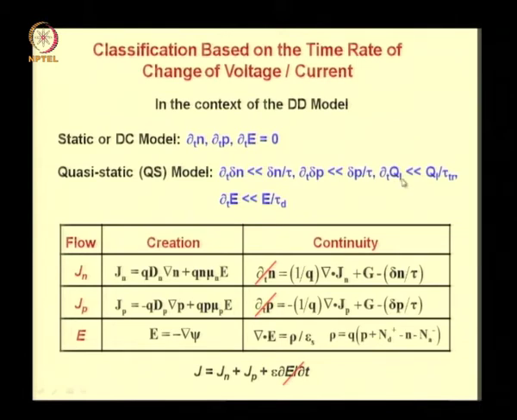The Qi here refers to the inversion charge in a MOSFET, and τtr is the transit time. This τ here and here is the same as the τ used here, which are minority carrier lifetimes. Now coming back to ∂Qi/∂t much less than Qi by transit time. So this is the condition that is applicable in the context of MOSFETs.